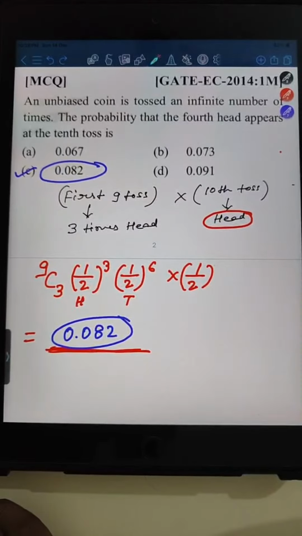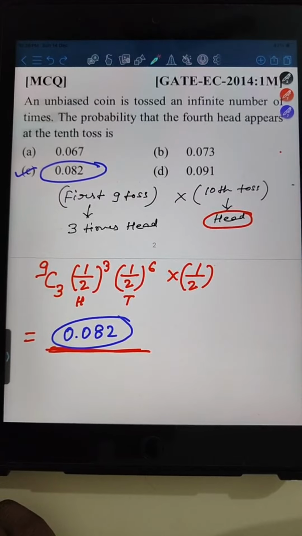Just a second, I'm just taking out the question.